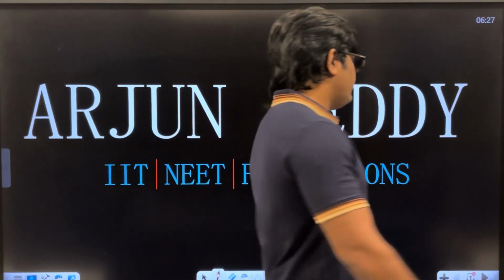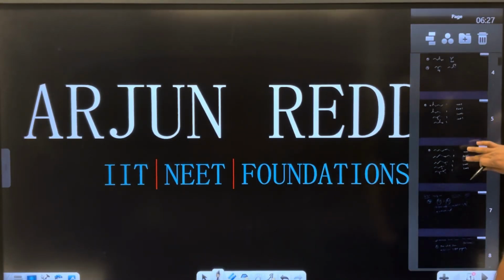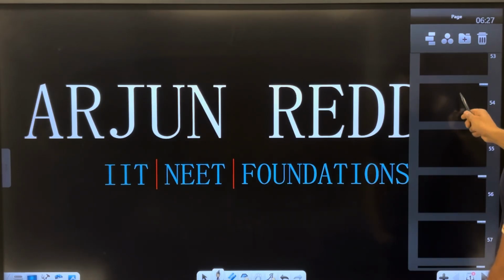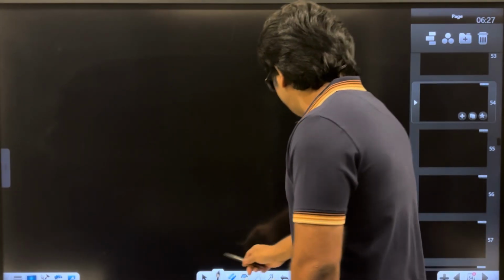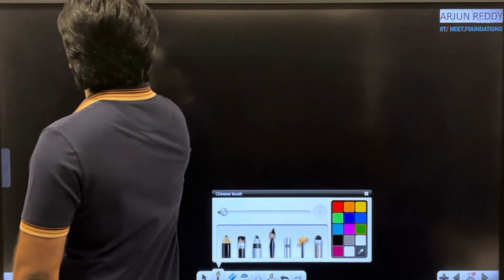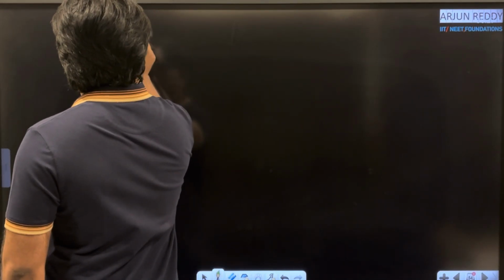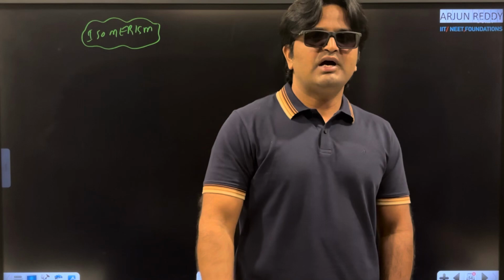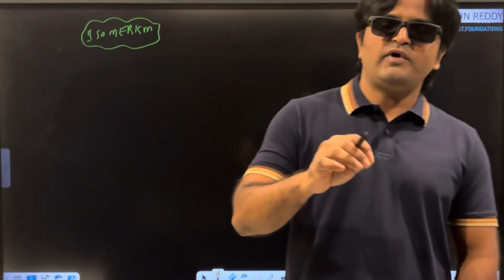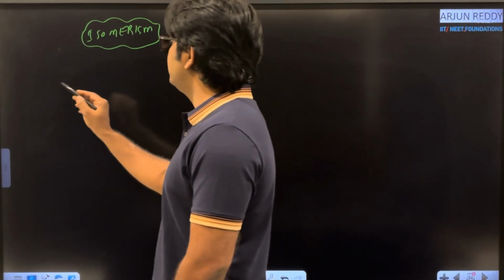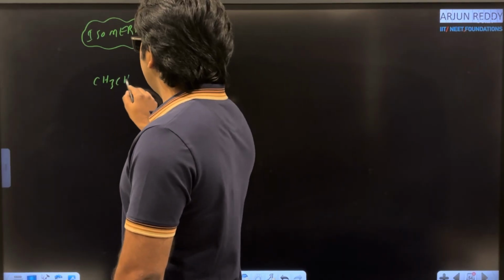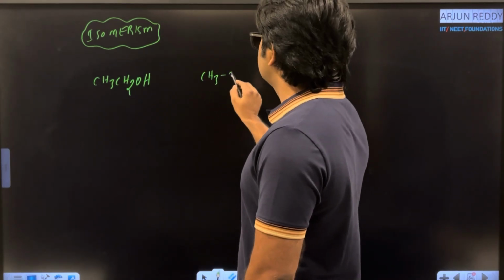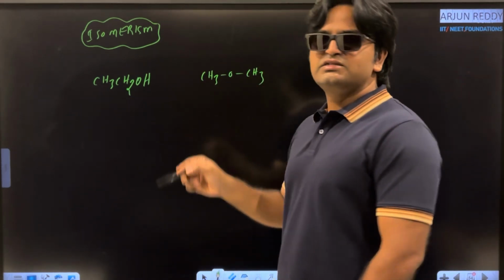Now, to define isomerism, I want an empty page once again. To define isomerism and isomers, I am taking two very well known, very simple molecules: CH3CH2OH, ethyl alcohol, and dimethyl ether, CH3OCH3. One is an alcohol and one is an ether.